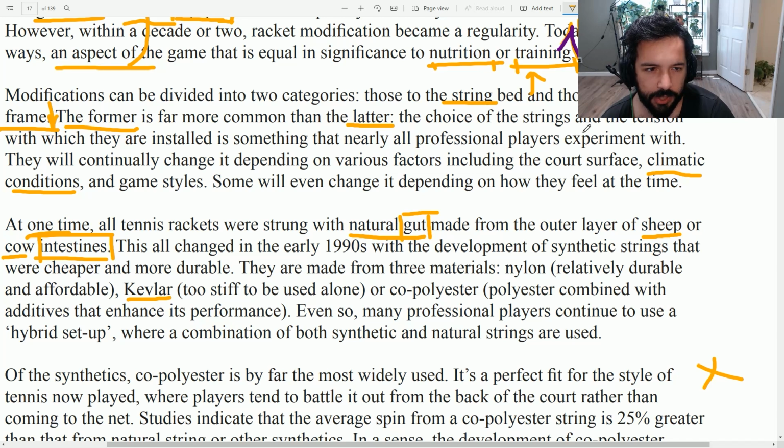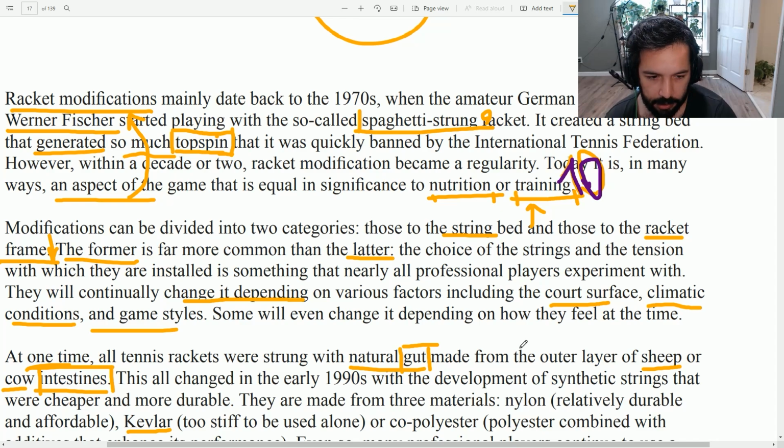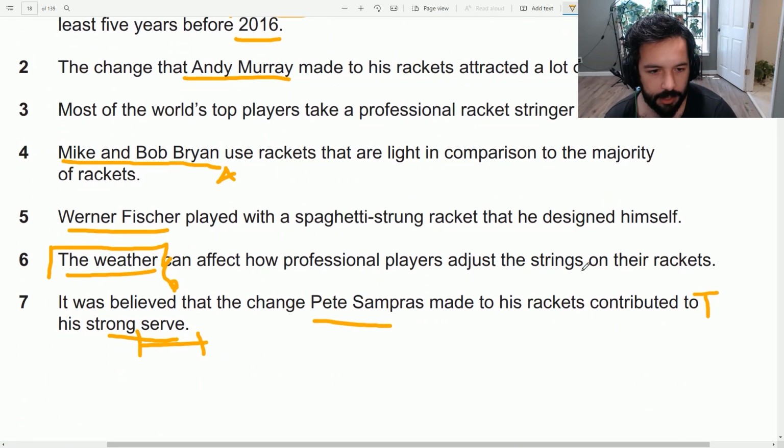The choice of the strings and the tension with which they are installed is something that nearly all professional players experiment with. They will continually change it depending on various factors, including the court surface. So they will keep changing it based on the court surface, the climatic conditions, and the game styles. Some will even change it depending on how they feel at the time. So yes, they make changes. Very nice. That's also true.